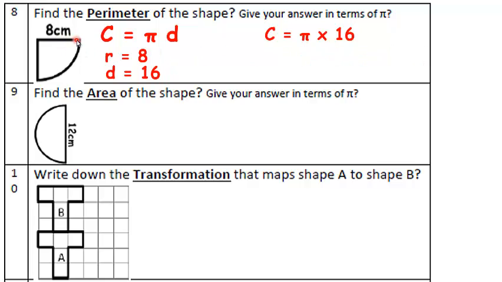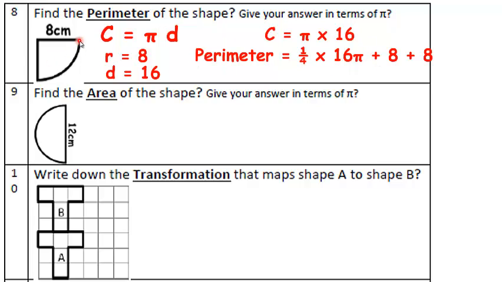But what I want to do is to work out the perimeter of this shape. This bit here, just this curved section, is going to be a quarter of the full circumference. So over here, I'm going to find a quarter of 16 pi. A quarter of 16 pi is 4 pi. Where did those two 8s come from?